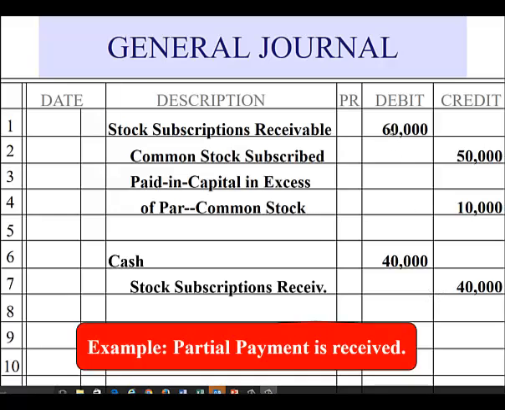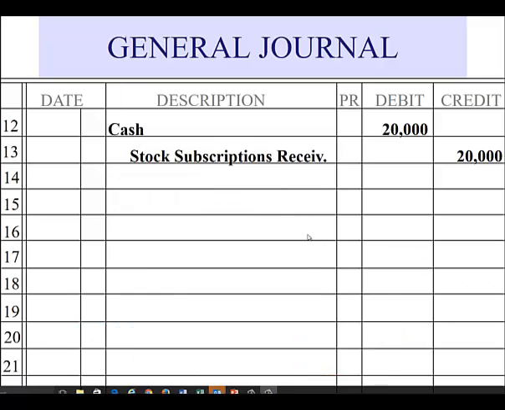What this does is it brings down the balance of the stock subscriptions receivable. It was $60,000. We're going to credit it for $40,000. So now we know that the subscriber owes $20,000 more for the stock.